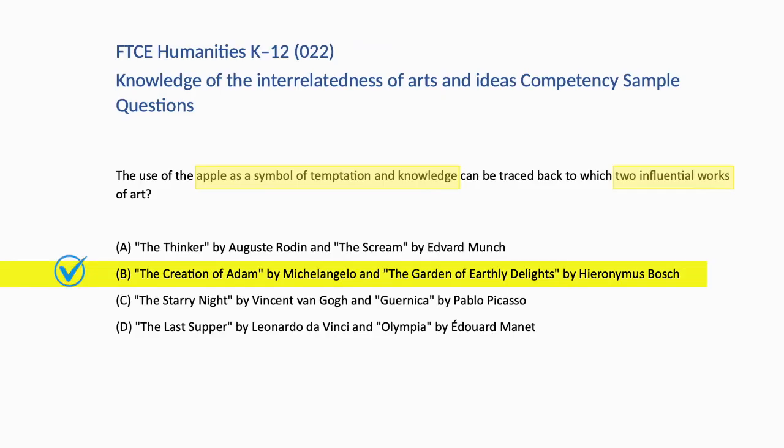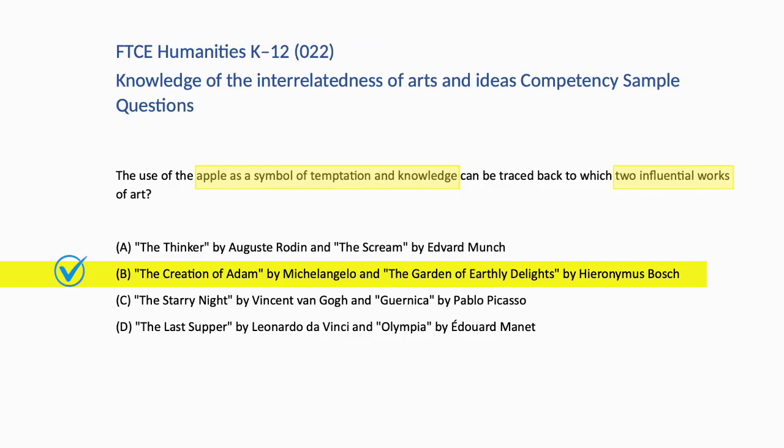The Creation of Adam by Michelangelo and The Garden of Earthly Delights by Hieronymus Bosch is correct. While the apple is not explicitly depicted in Michelangelo's Creation of Adam, the fresco is part of the Sistine Chapel ceiling that tells the story of Genesis, which includes the temptation narrative. In The Garden of Earthly Delights, Bosch uses fruit, which is often interpreted as apples, to symbolize temptation and the forbidden knowledge it represents.